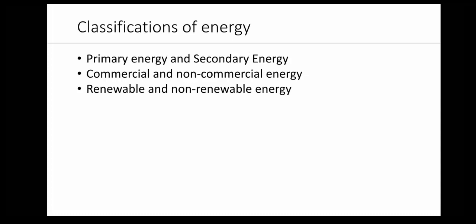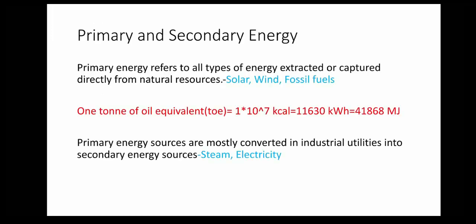The energy that we use can be classified into several types based on the following criteria. One is primary and secondary energy. Second one is commercial and non-commercial energy. Third, renewable and non-renewable energy. Then we will explain one by one.